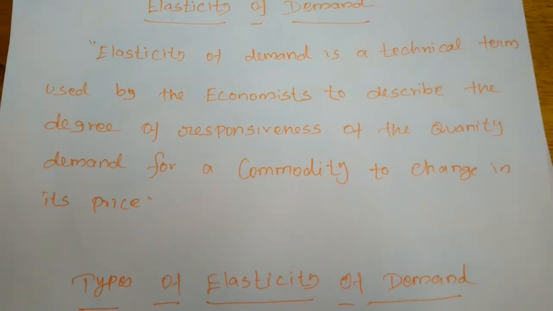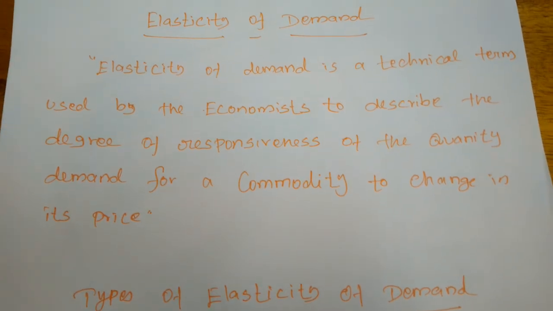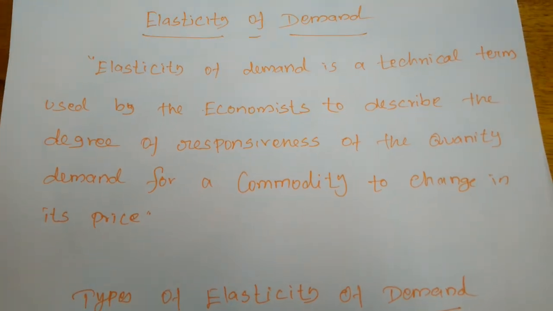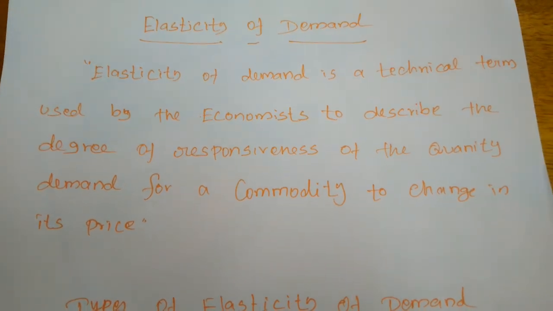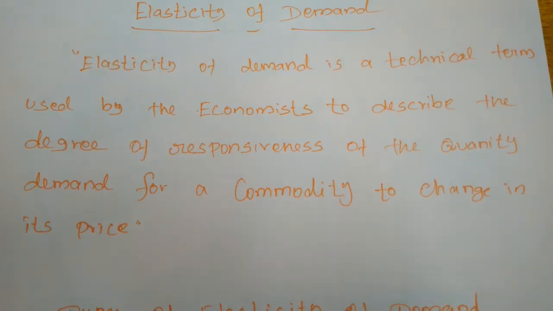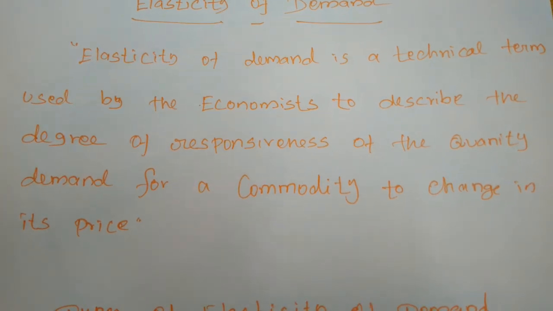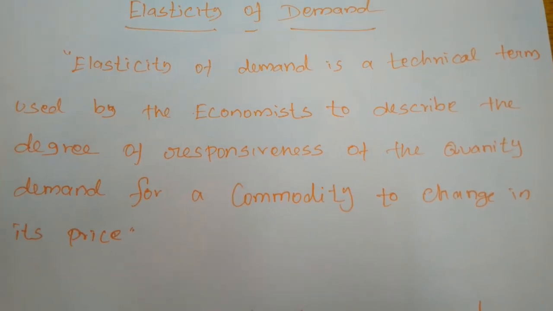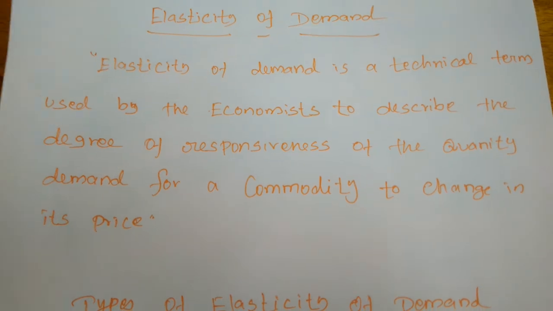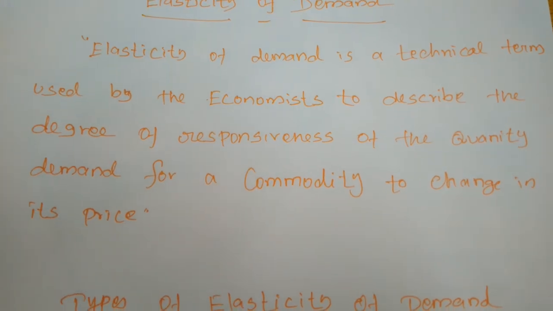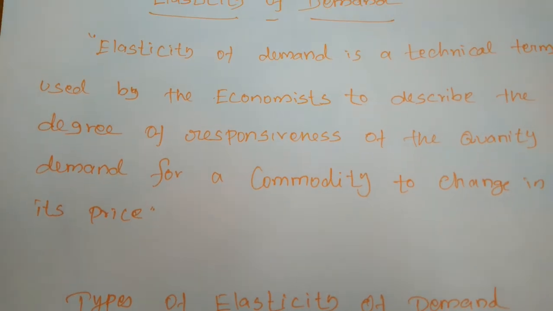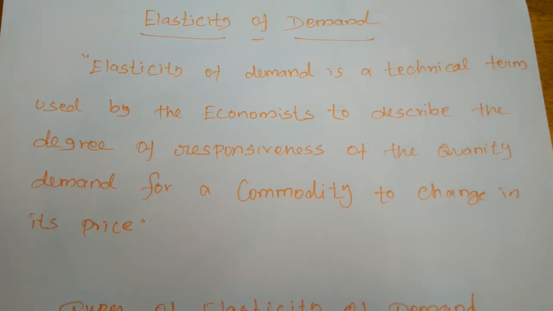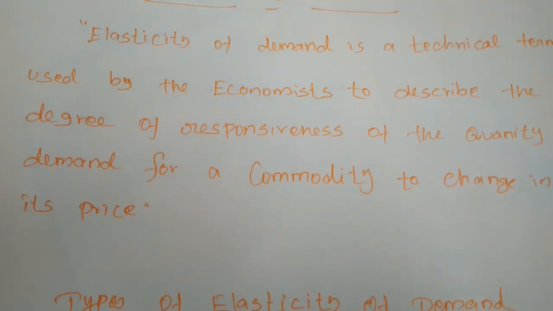So the law of demand fails to explain the rate of change in demand due to a given change in price. But the elasticity of demand explains the rate of change in quantity demanded due to a given change in price. Within a particular price level, how the change occurs in quantity demanded is explained by elasticity of demand.